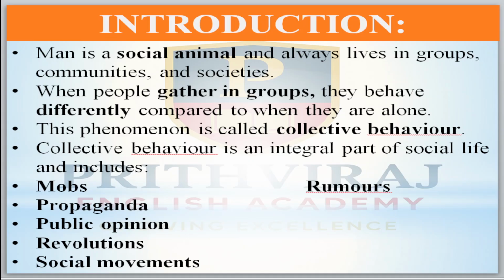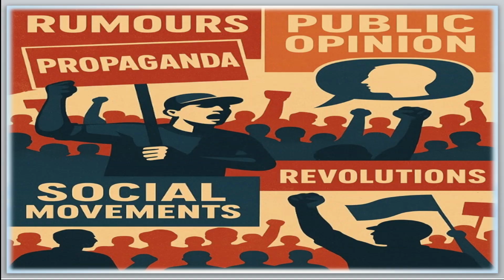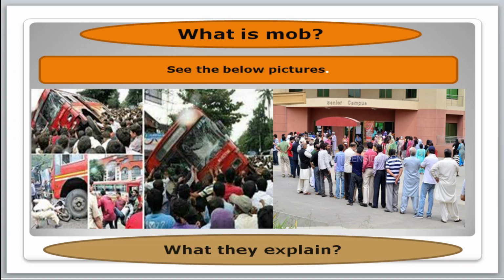This phenomenon is called collective behavior. Collective behavior is an integral part of social life and it includes these things: mobs, rumors, propaganda, public opinion, revolutions, and social movements. Now, what is a mob? In this picture you can see it.